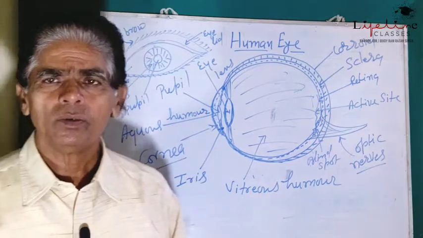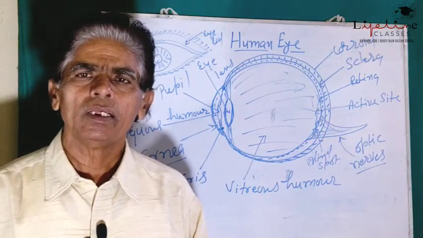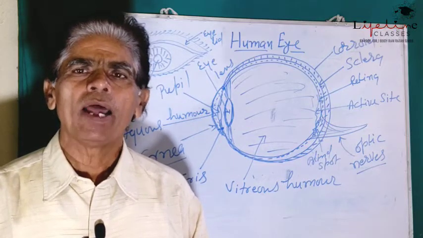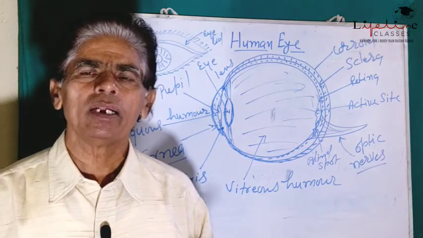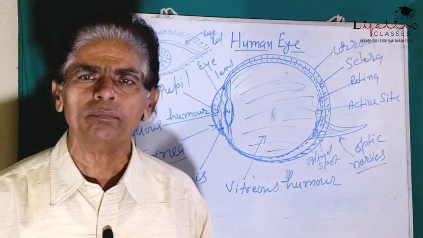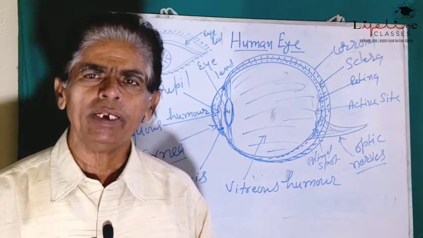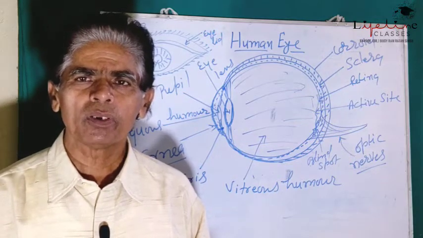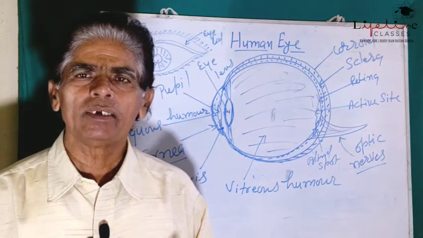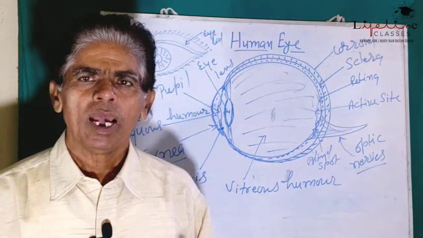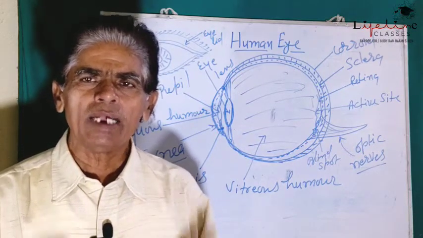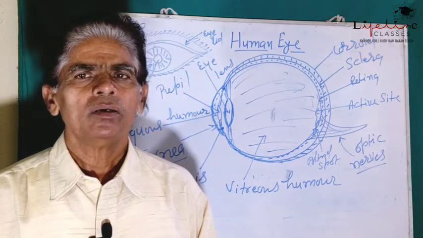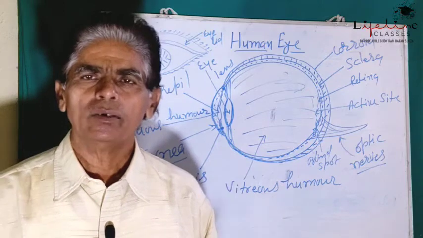On the other hand, if there is a very short of light intensity, when the light is very dim, then we need more light to see the object, and for this purpose the iris gets expand, as a result of which the size of the pupil gets widened.